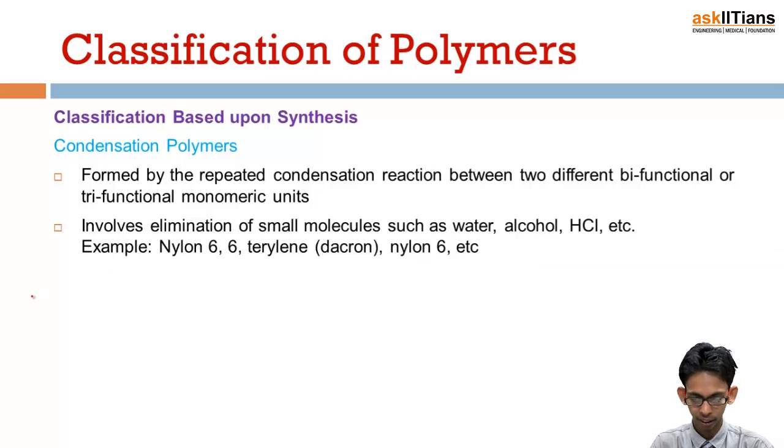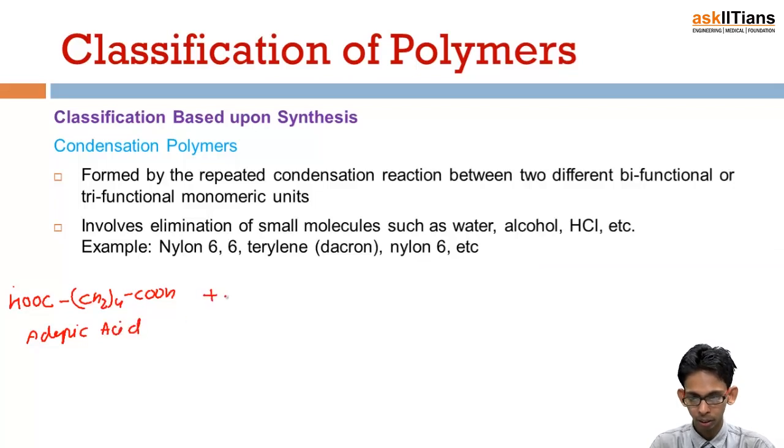I can show you a condensation polymer here, nylon 6,6, which is formed by a combination of adipic acid and hexamethylene diamine. This is how it happens. HOOC, CH2 whole 4, COOH, this is adipic acid.